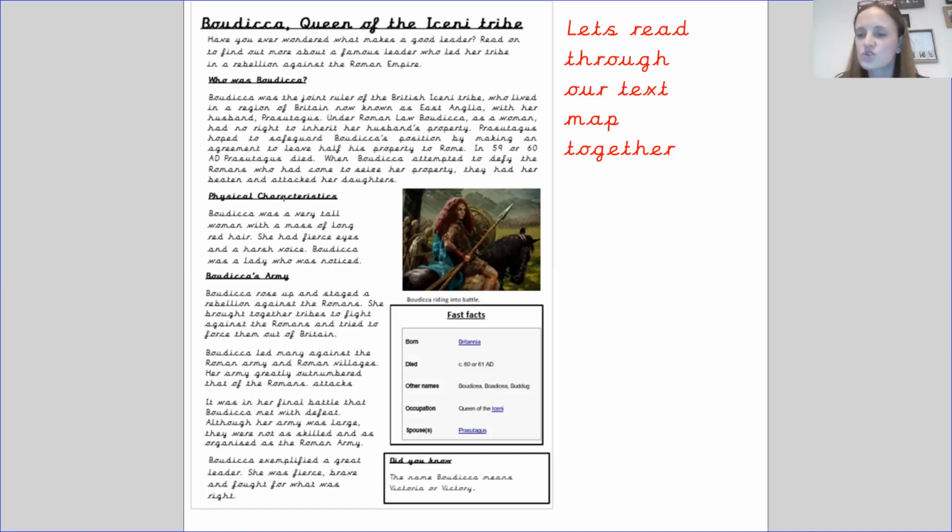It also introduces you to the fact that the person we are reading about is a leader of some sort, and we're going to look at what makes her a good leader. So that's introducing you to the topic of our non-chronological report. It is also a rhetorical question, making sure that the reader is interested and wants to read more to find out about this leader.